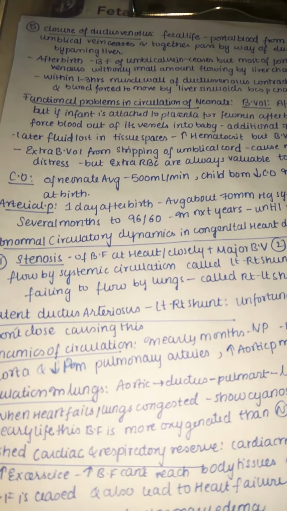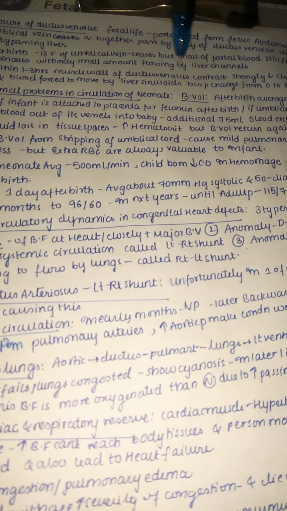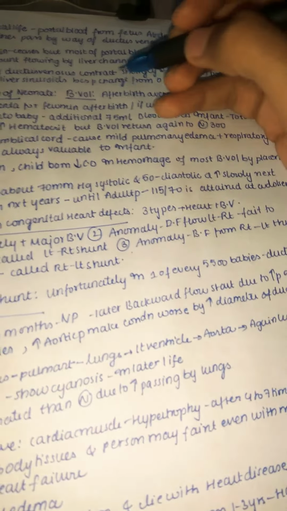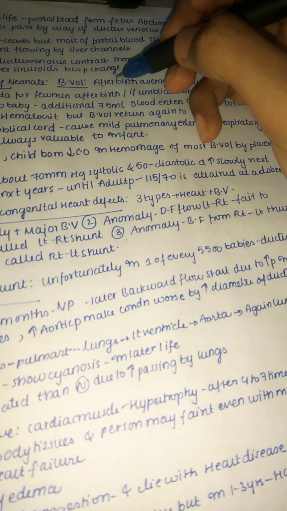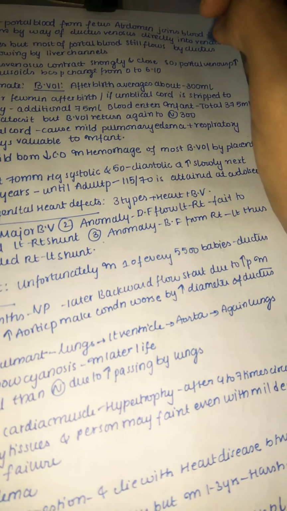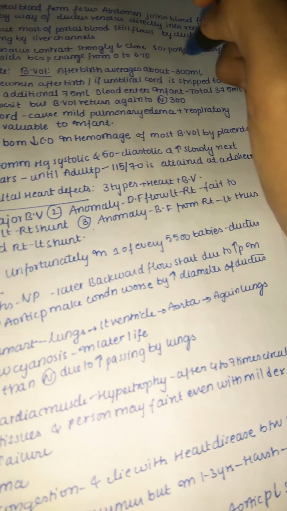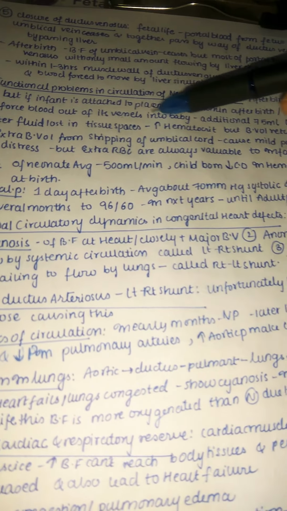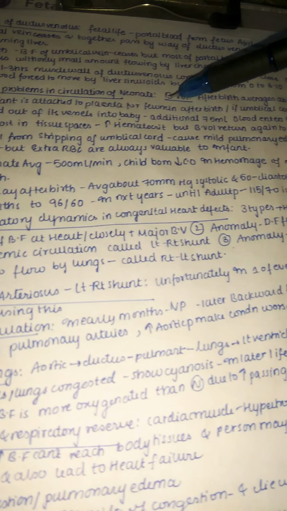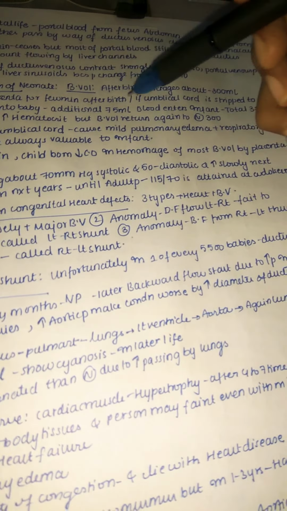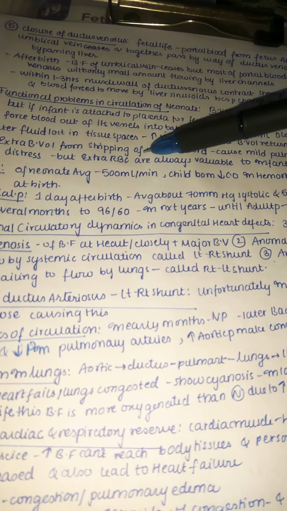And next, coming to the functional problems in circulation of the neonate. So what may be the functional problems? The first problem is blood volume. Normally after birth, the average blood volume is about 300 milliliters. But if the infant remains attached to the placenta for a few minutes after birth, or if the umbilical cord is stripped to force blood out of its vessels,